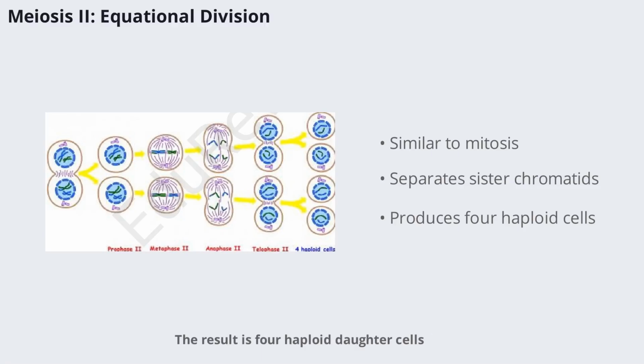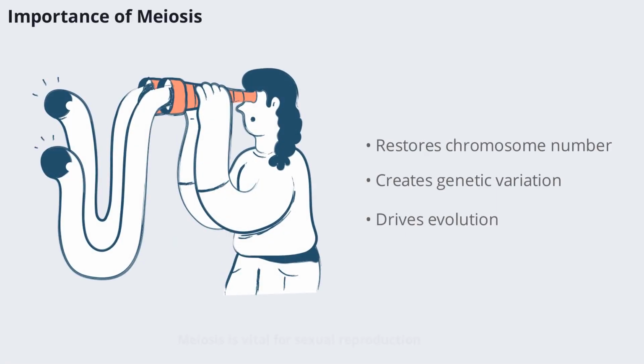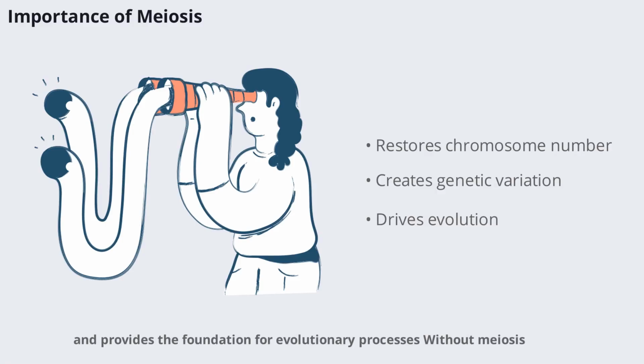The result is 4 haploid daughter cells, each with a unique combination of genetic material. This division is crucial for generating genetic diversity in sexually reproducing organisms. Meiosis is vital for sexual reproduction. It restores the original number of chromosomes in offspring, introduces genetic variation, and provides the foundation for evolutionary processes. Without meiosis, species would not be able to adapt and evolve over time. The genetic diversity created by meiosis is what allows populations to survive changing environments and challenges.